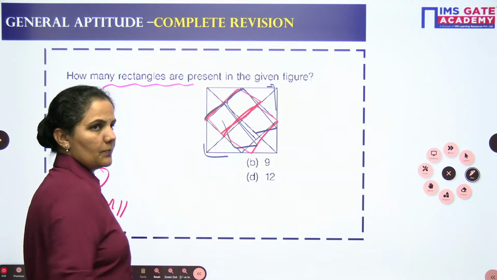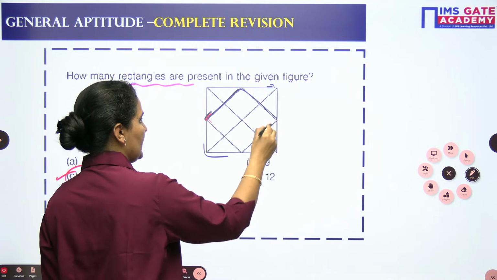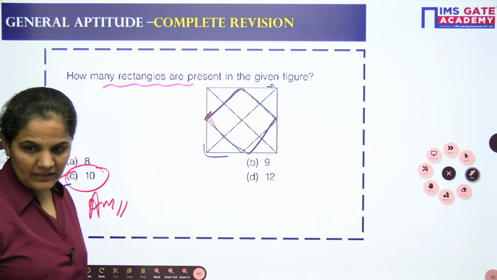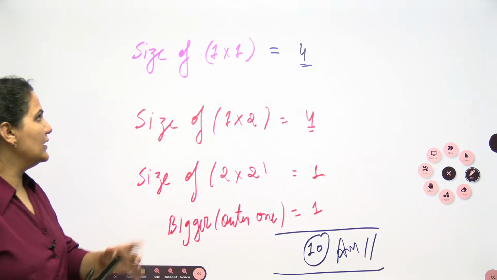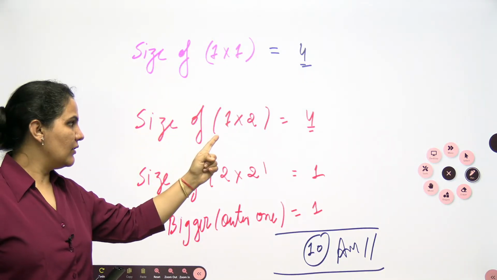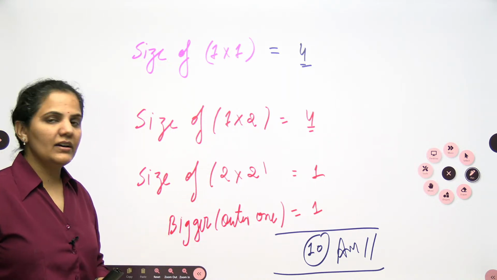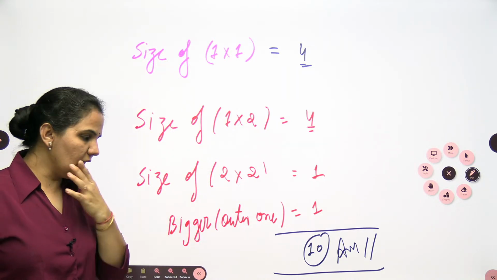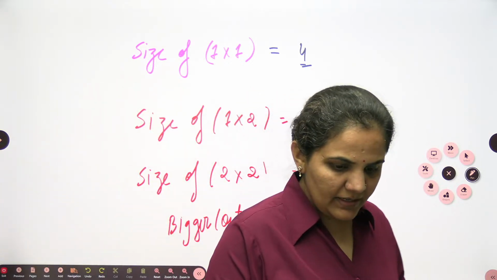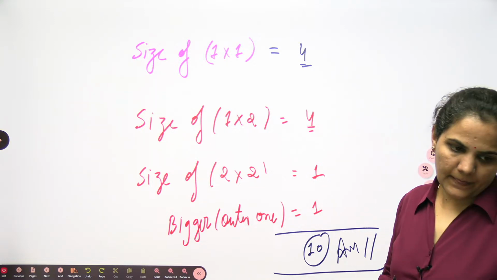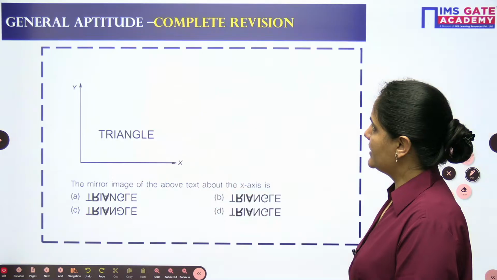This will be 4. Then we can go with the 2 cross 2 rectangle. This is a 2 cross 2 rectangle. And then we can go with the one bigger rectangle also. So overall this is 1 by 1 is 4, 1 by 2 is 4, 2 by 2 is 1 and the bigger one will be 1. So the total answer is 10 only. Your total answer will be 10 in this case. Okay ji? Clear. Now let's come to the next one.